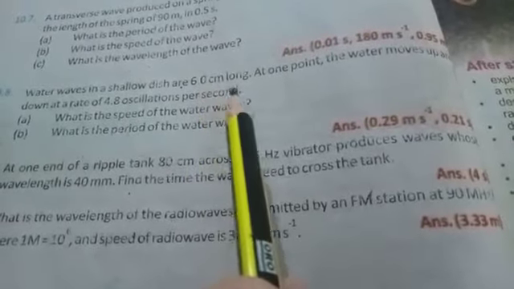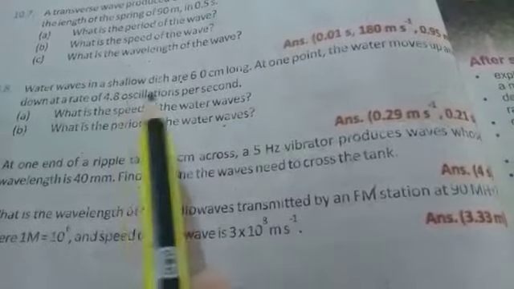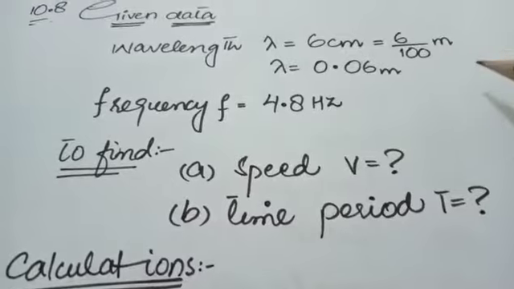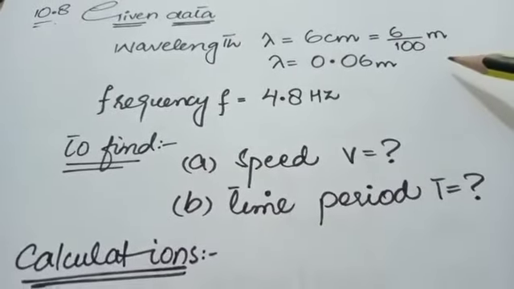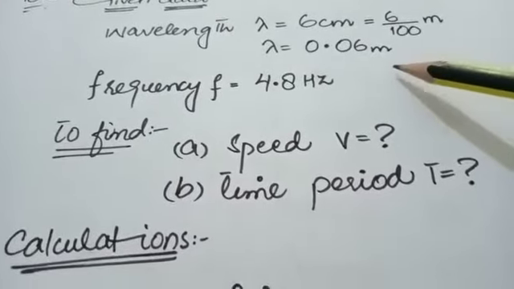The next question: water waves in a shallow dish are 6 cm long. At one point the water moves up and down at a rate of 4.8 oscillations per second. We have to find the speed of the water waves and the time period of the water waves. Wavelength is given, 6 cm, and the frequency is 4.8 oscillations per second. We will convert the wavelength into meters.